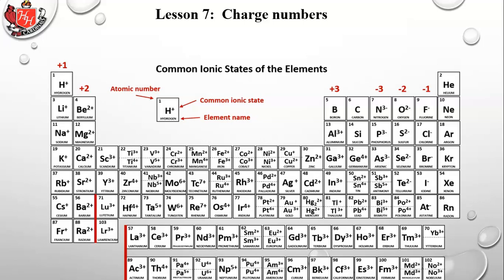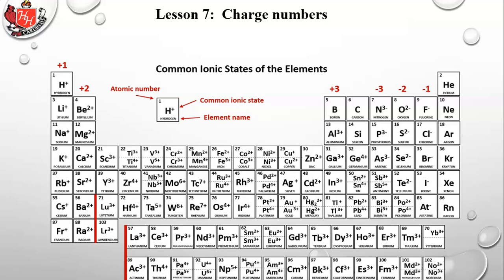Calcium has 4 orbitals, and the valence orbital has 2 electrons, so it gives up those 2 electrons. Now it only has 3 orbitals. All of them are filled, so it looks exactly like argon, the noble gas that's 2 places before calcium in the row before it. And so that's how those work.